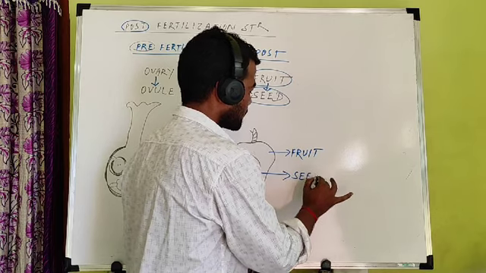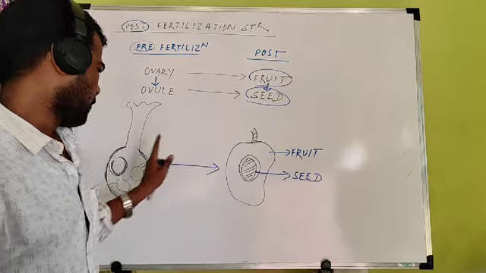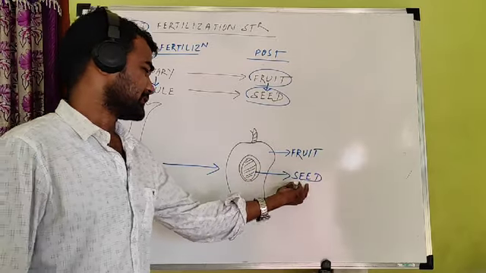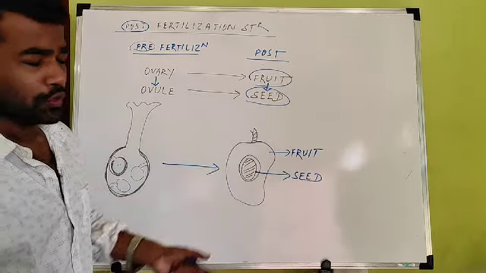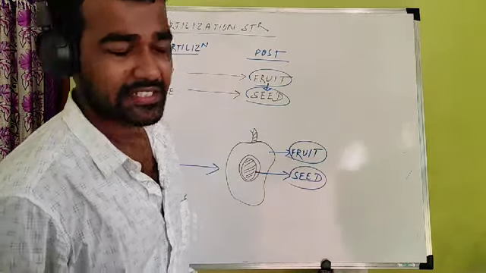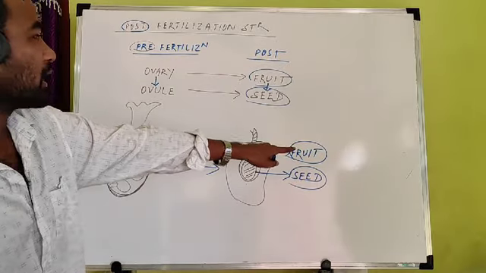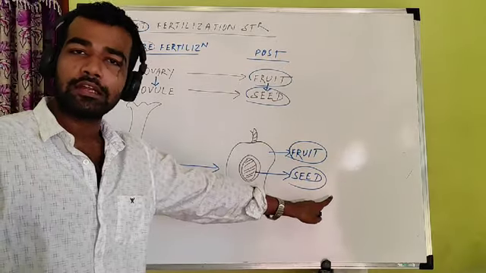You have to remember the relationship between fruit and seeds. Fruit is a fertilized ovary and seed is a fertilized ovule. So remember the definition of fruit and the definition of seed. After fertilization, the ovary is converted into fruit, but the ovule is converted into seed.